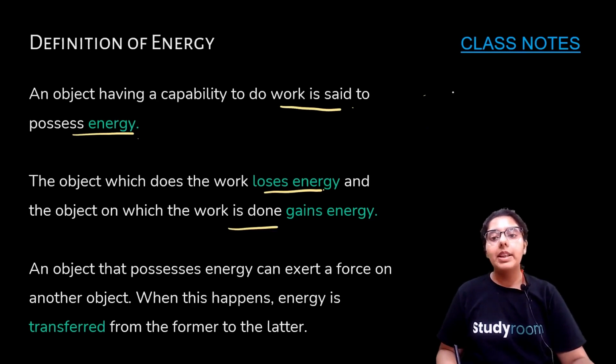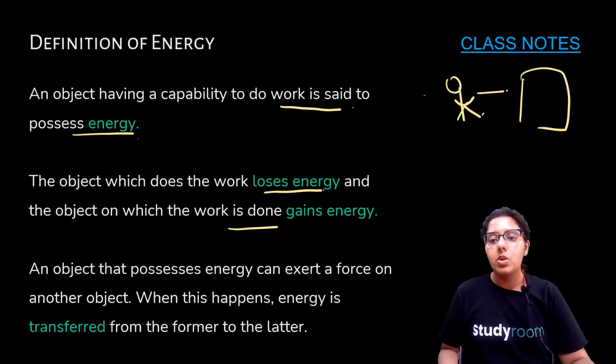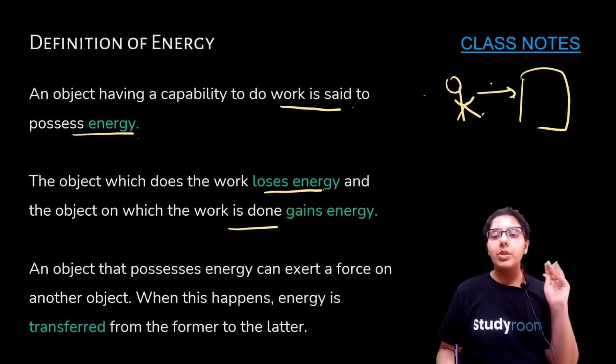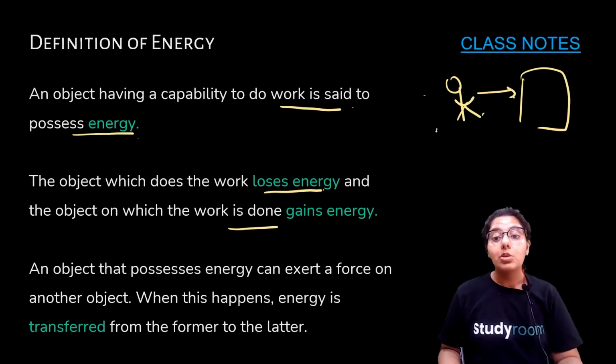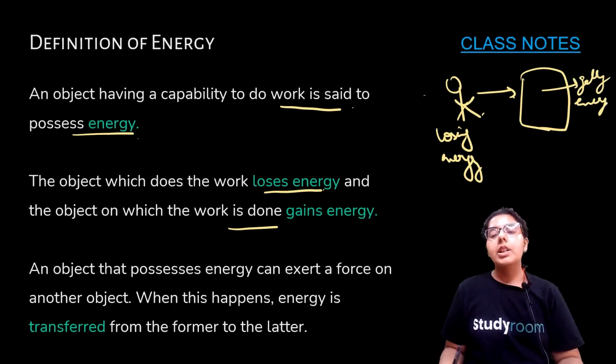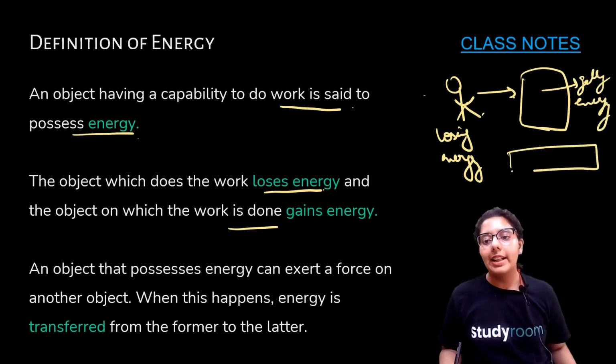For example, let me give you one example. You are pushing a block, okay? You are applying force to it, and you are using a lot of energy. So here you are losing energy, and the block gets moved, okay? So block is getting energy, right? For example, you can see light.